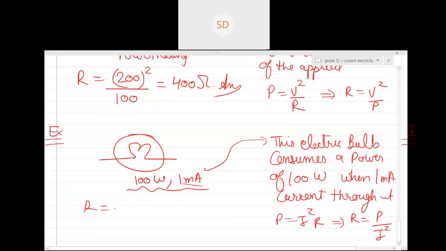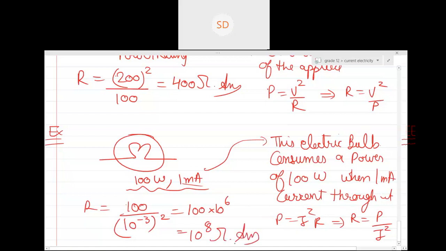Okay, so R will be equal to power, which is 100, divided by 1 into 10 to the power minus 3, squared. I just gave a random value. So this will be equal to 100 into 10 to the power 6, which is 10 to the power 8. Although it is very high and unlikely, still you understood the concept, right? Guys, you understood the concept of power rating? Shall we start with the question? Yes, sir. Okay.